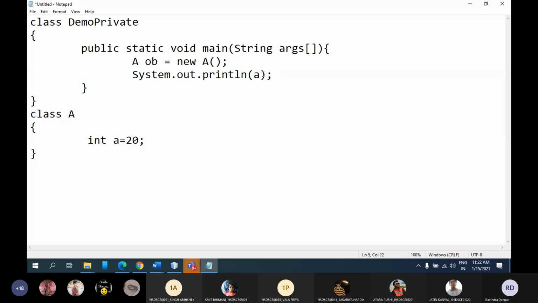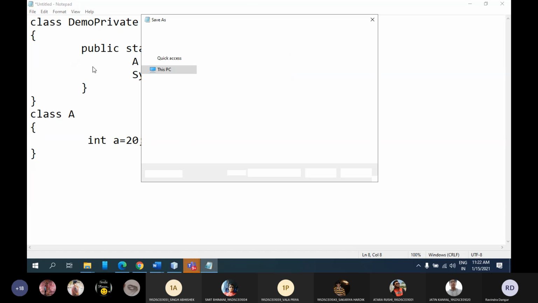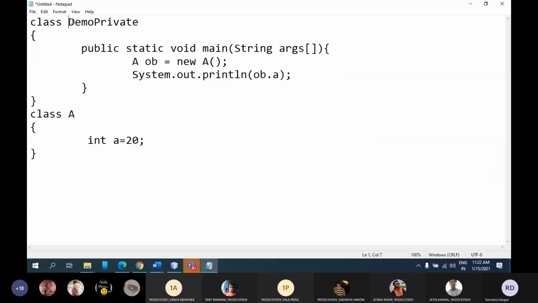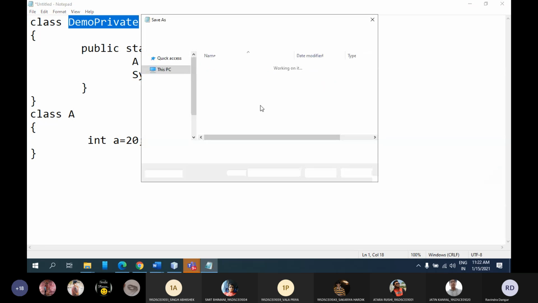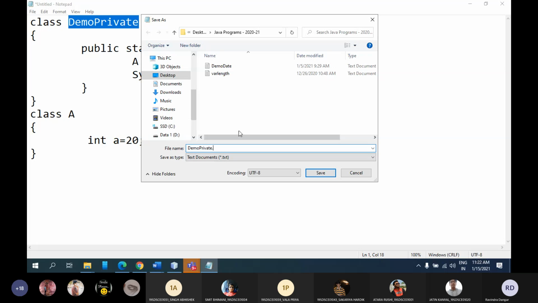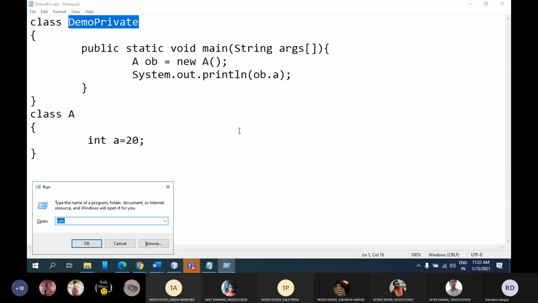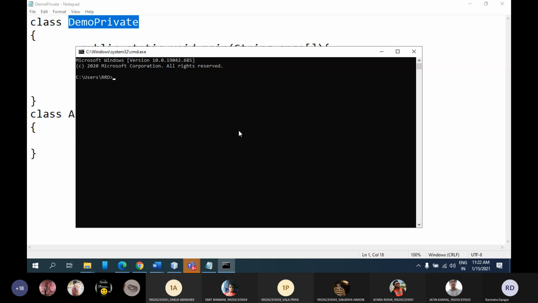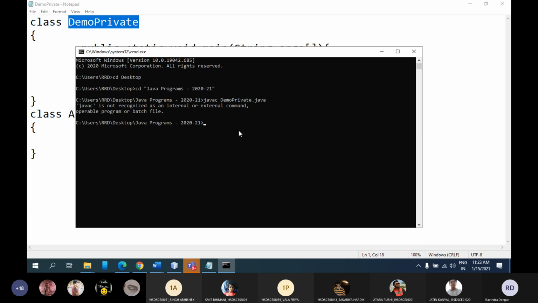So let's say now I am using ob.a. Fine. Let me save this file. Let me compile this file. Okay, I just remove the path. See, let me just introduce this thing also.